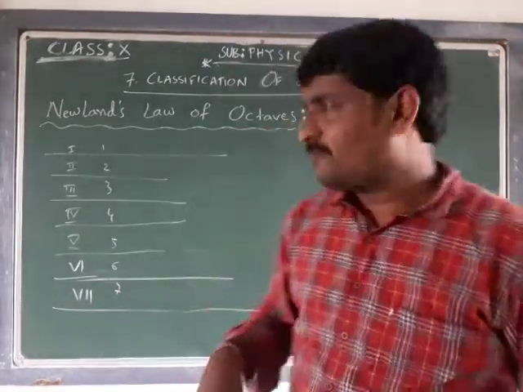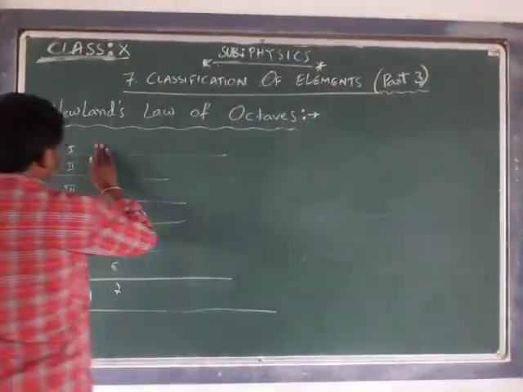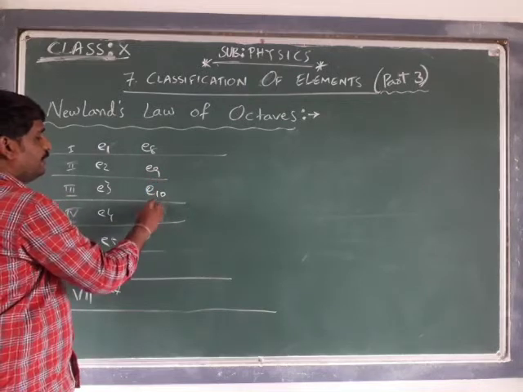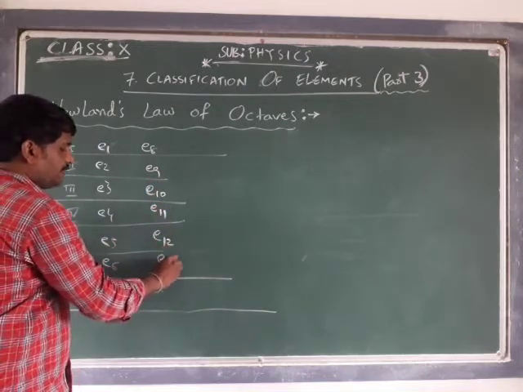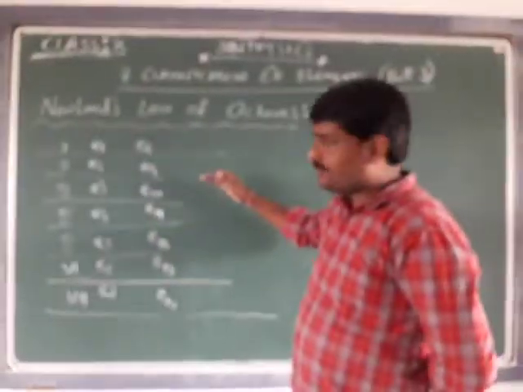Suppose element 1, element 2, element 3, up to element 7 are arranged, and after that element 8, element 9, and so on up to element 14. I am taking different elements, arranged in increasing order of atomic weight.